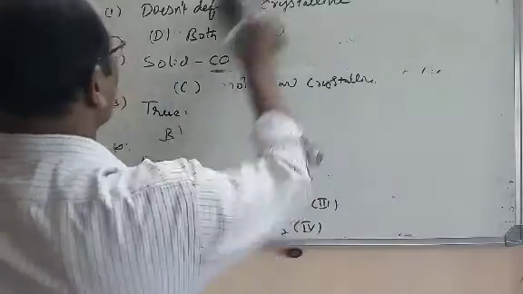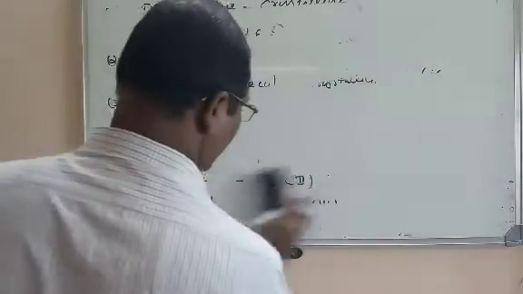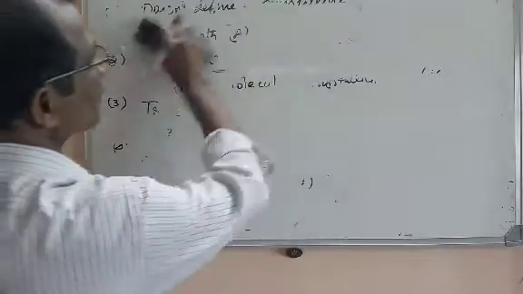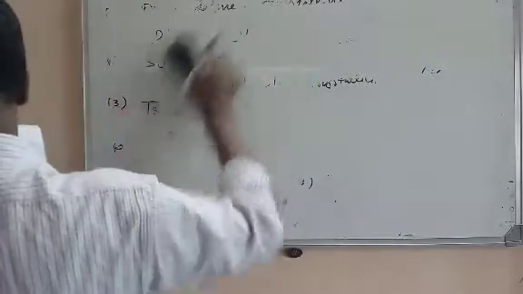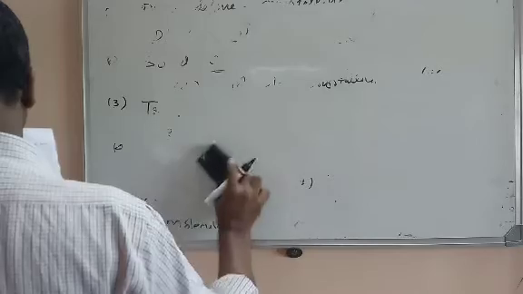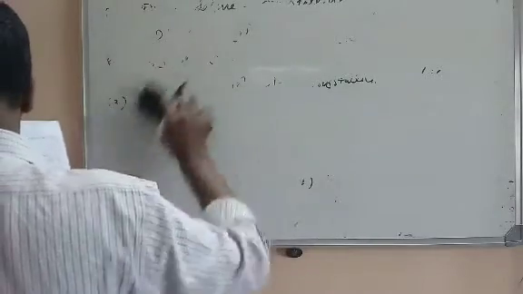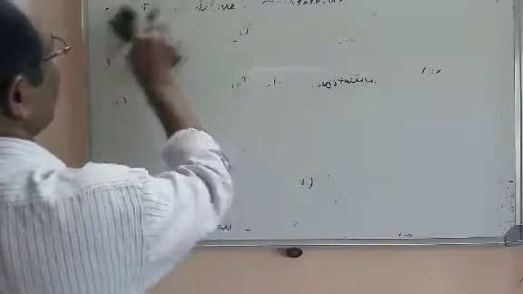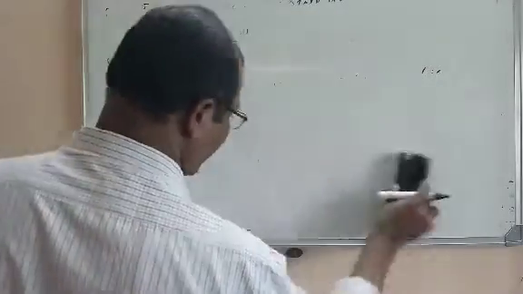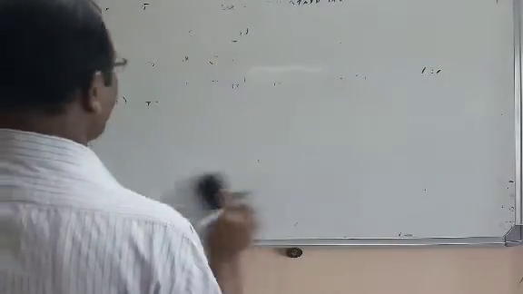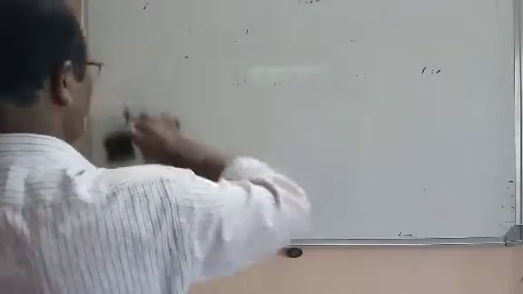Let us move to the fifth question in NEET corner. What is the fifth question? Graphite is a soft solid lubricant, extremely difficult to melt. The reason for this anomalous behavior is graphite. They are saying that graphite is very soft, has a high melting point and is a lubricant. What is the reason for its anomalous behavior?